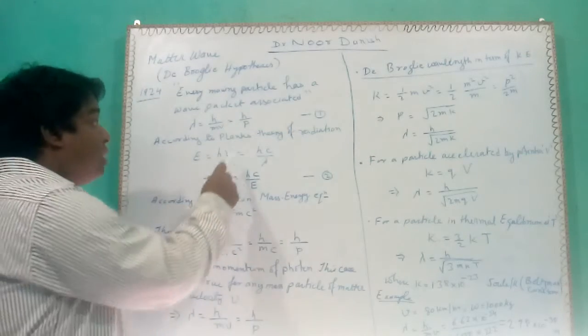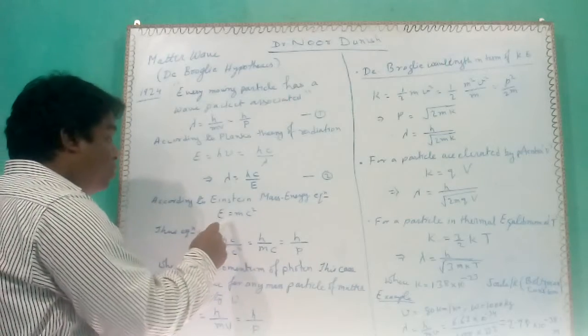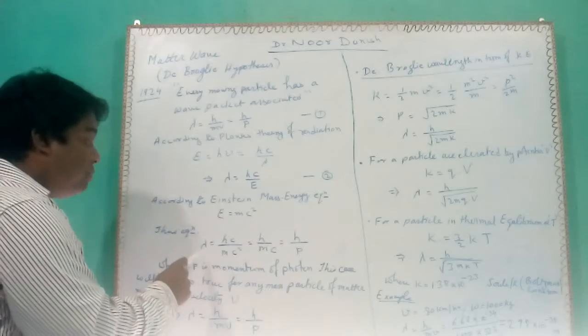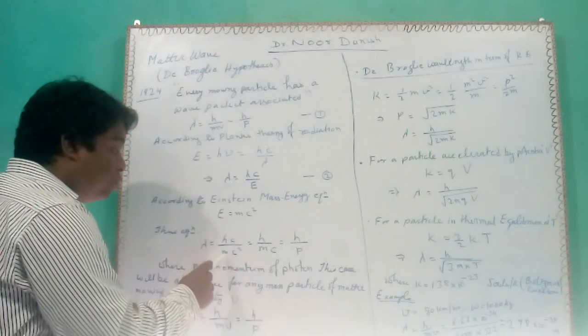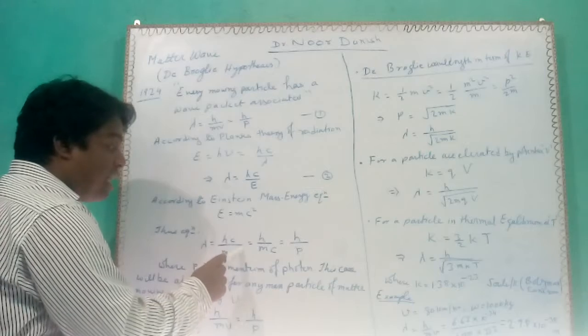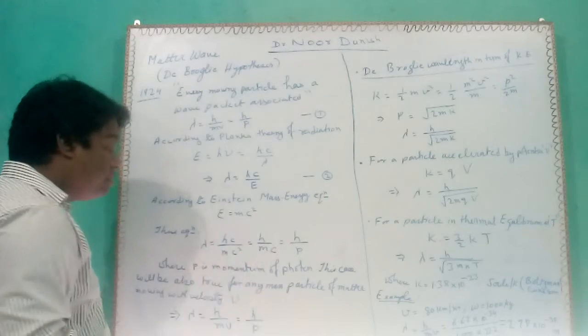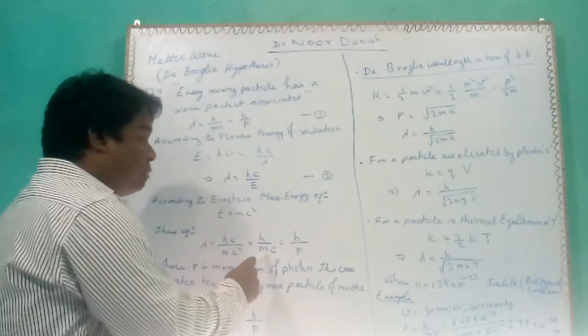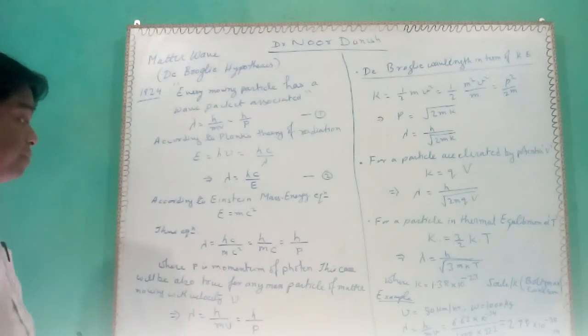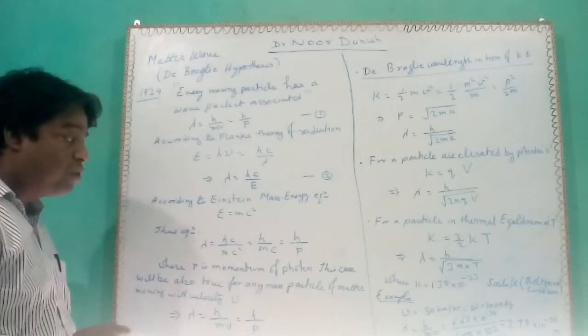If I use this value and put it in equation 2, I will get lambda is equal to hc upon mc square, and when c and c cancel, it becomes h upon mc, and hence h upon p, where p is the momentum of the photon.